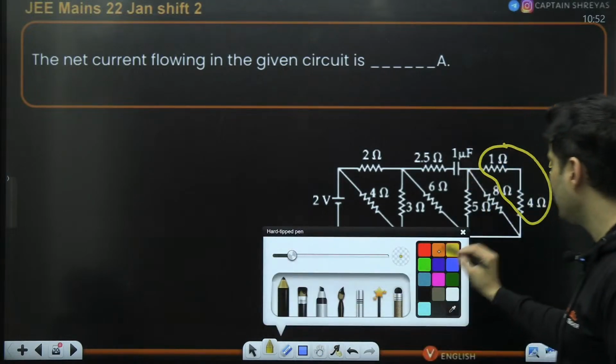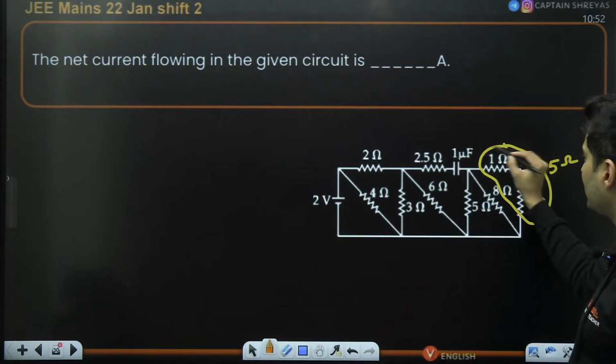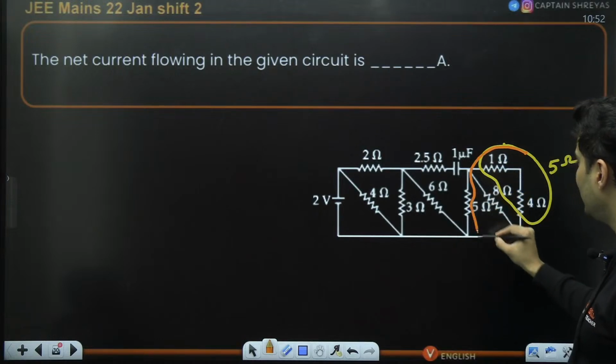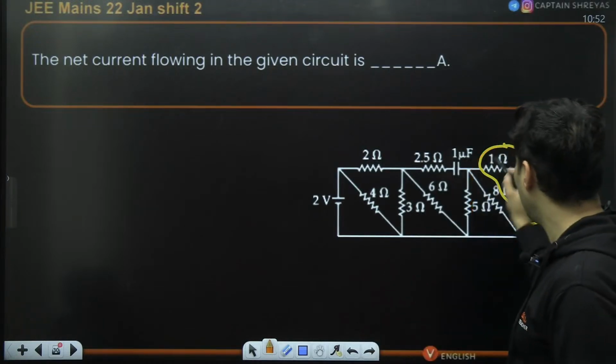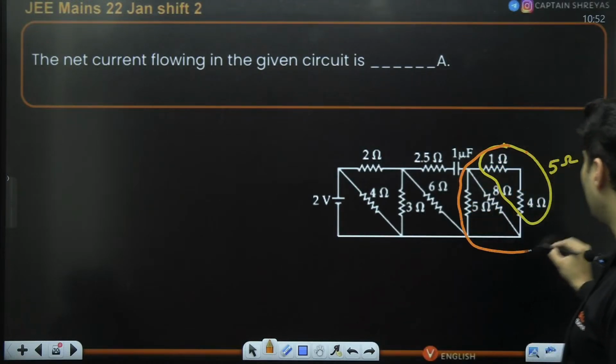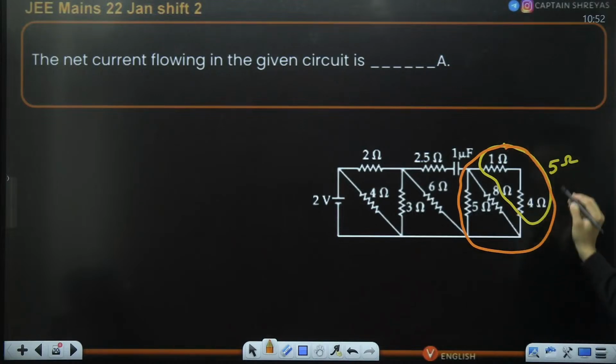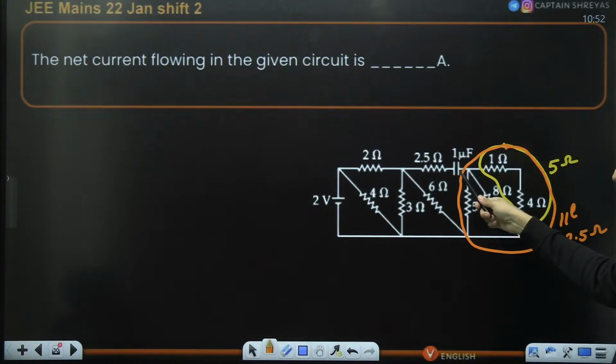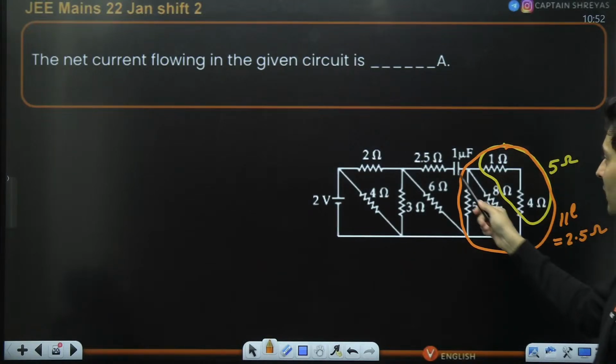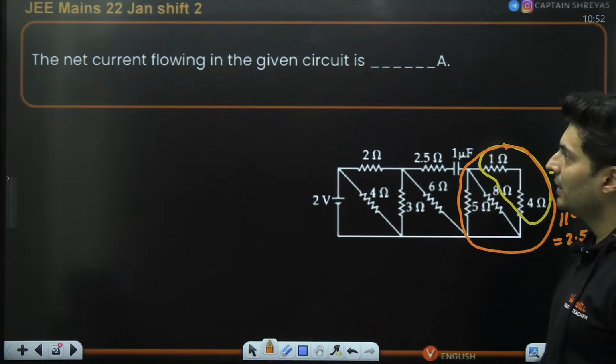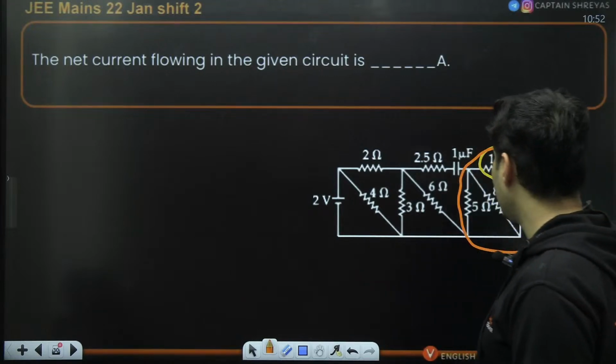So when you combine this with this particular 5 ohm resistance, they are in parallel, so it will basically become 2.5 ohm. But there is an interesting catch here. There is a capacitor. If there is a capacitor, no current can flow in this particular part of the circuit.